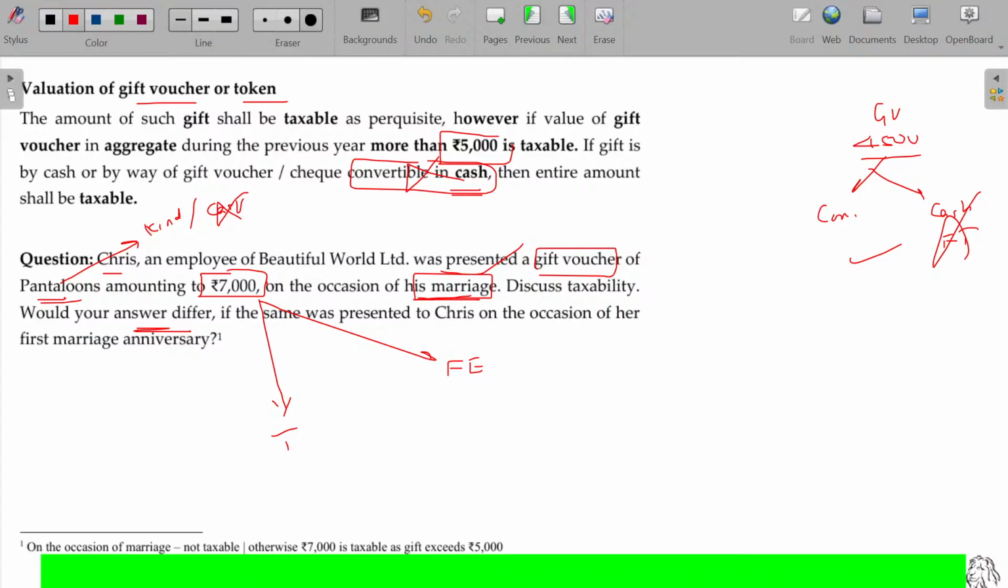Would your answer differ if the same was presented to Chris on the occasion of her first marriage anniversary? Marriage anniversary is not coming under this case. Only at the time of marriage, up to any limit is exempted. Thereafter, the limit is 5,000 only. Clear? In this case, taxable. In this case, fully exempted. Clear?